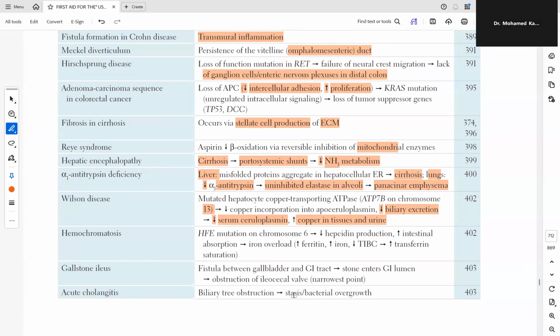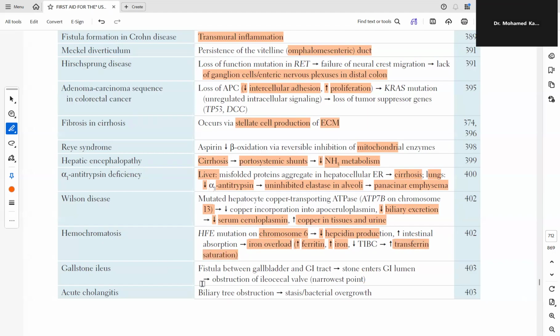Hemochromatosis: HFE mutation on chromosome 6, reduced hepcidin production, increased intestinal absorption, iron overload, increased ferritin, increased iron, and reduced TIBC, and leads to increased transferrin saturation.